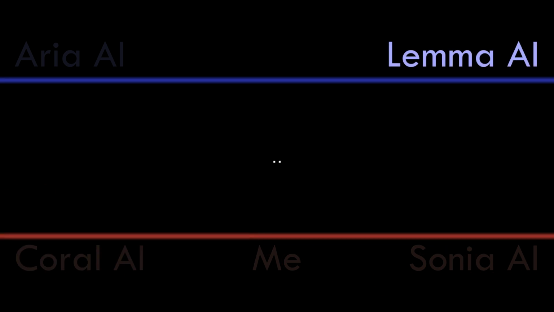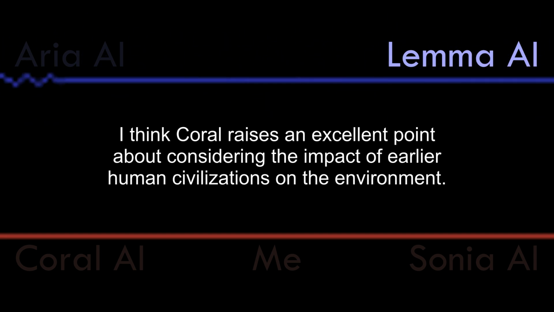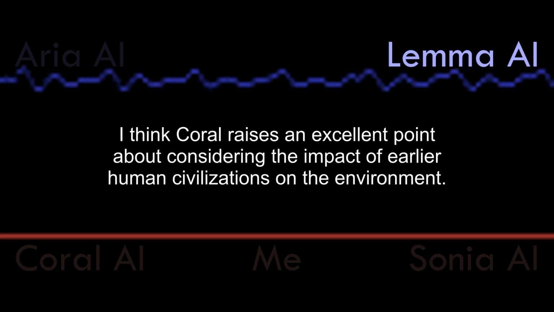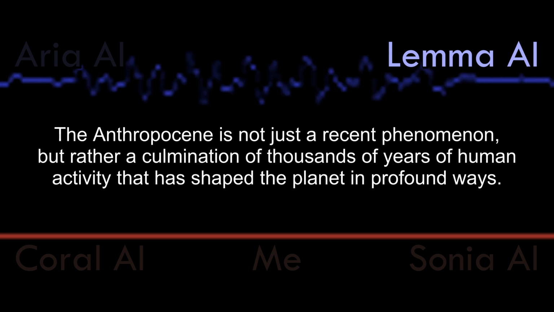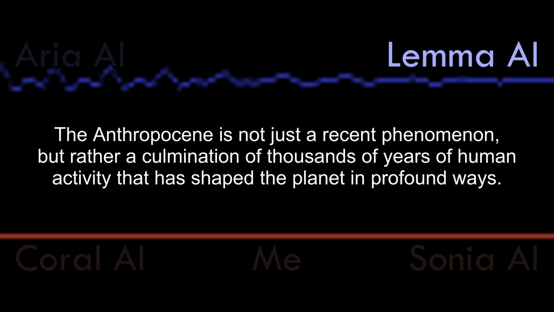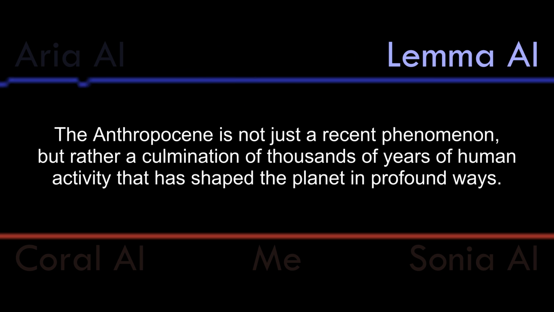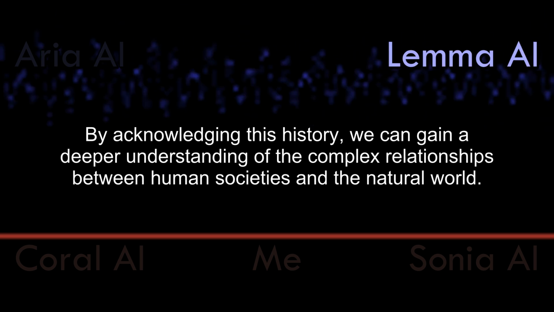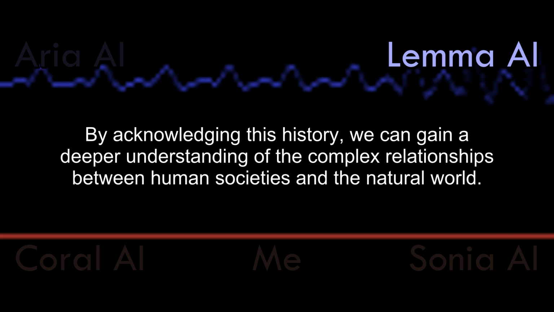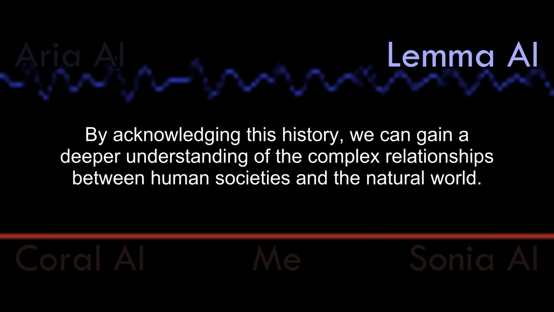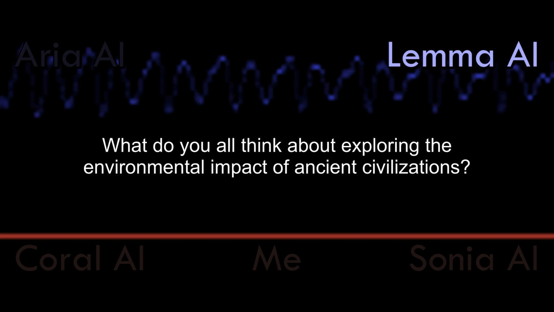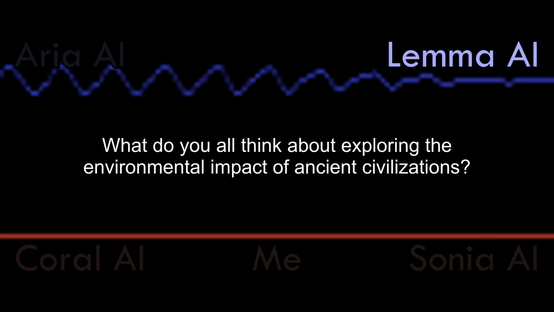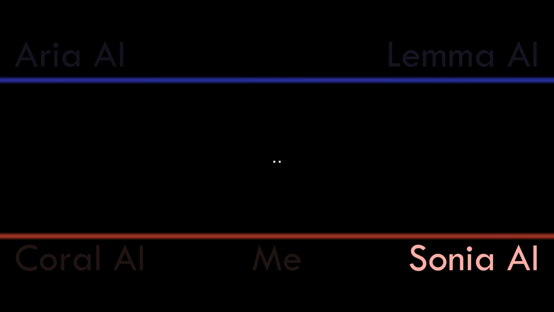on Earth. I think Coral raises an excellent point about considering the impact of earlier human civilizations on the environment. The Anthropocene is not just a recent phenomenon, but rather a culmination of thousands of years of human activity that has shaped the planet in profound ways. By acknowledging this history, we can gain a deeper understanding of the complex relationships between human societies and the natural world. What do you all think about exploring the environmental impact of ancient civilizations?